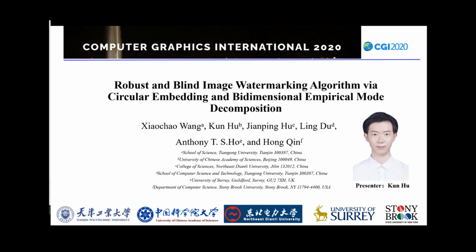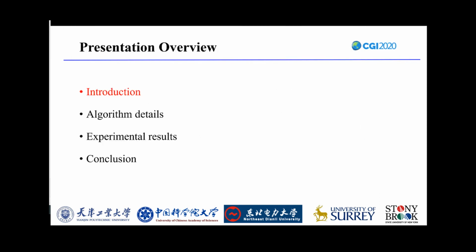The title of my presentation is Robust and Blind Image Watermarking Algorithm Based on Circular Embedding and Bidimensional Empirical Mode Decomposition. I'm very glad to have this opportunity to report our research. I will show my presentation in the following aspects. This is my presentation overview, which includes the introduction, algorithm details, experimental results, and the conclusion.